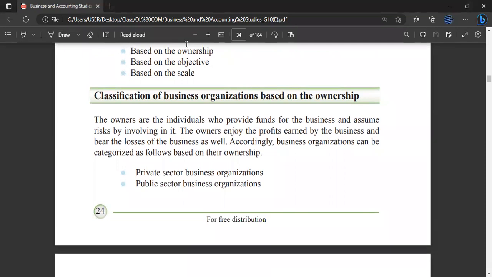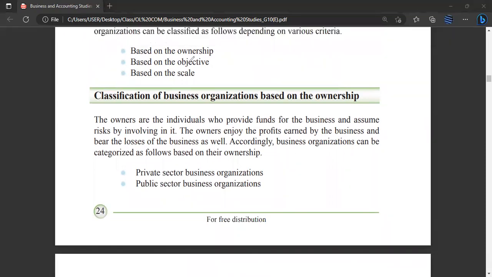We have already studied in the second lesson who the owners are, so I'm not going to repeat. We are going to move on. The owners are the individuals who provide funds for the business. Yeah, obviously. If there are no owners, there is no business. Why?